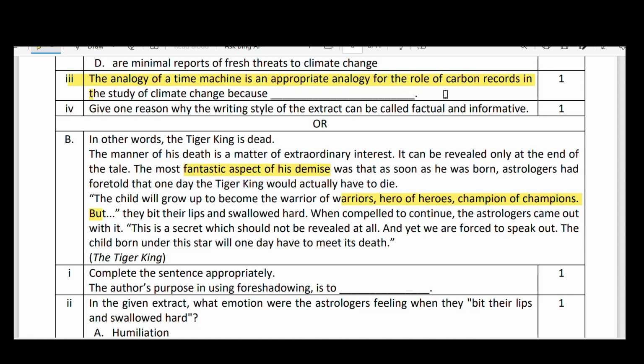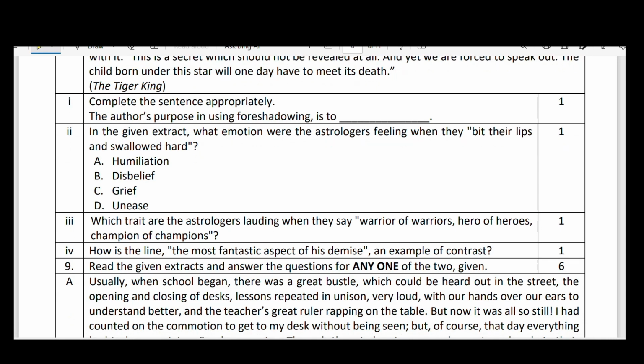lessons. Okay, that's it. Let's go to the questions here. Complete the sentence appropriately. The author's purpose in using foreshadowing is to. Foreshadowing means giving a hint in the beginning itself. Here, the writer had given a hint. This man would become hero of the heroes or warrior of the warriors, but one day he will have to die. This is a hint.